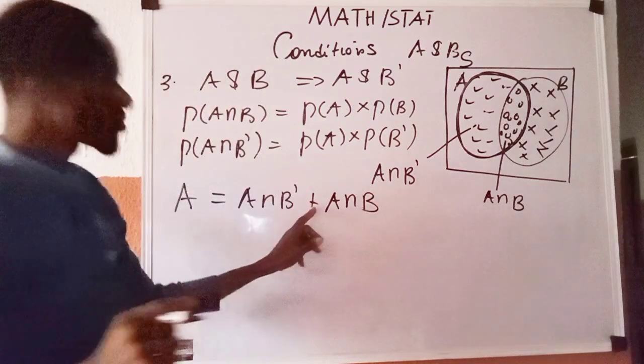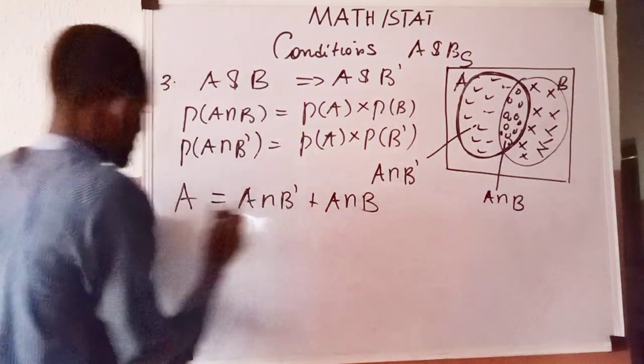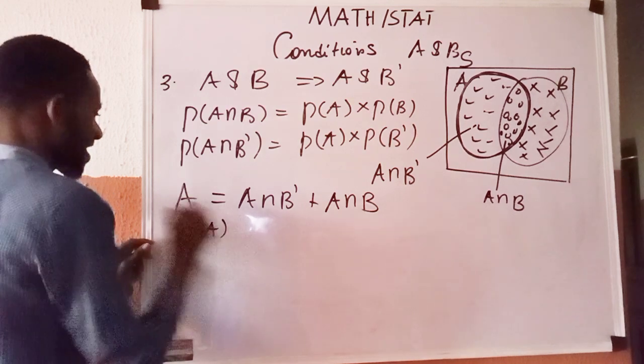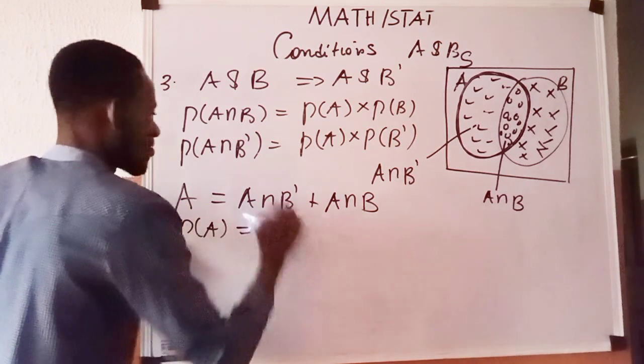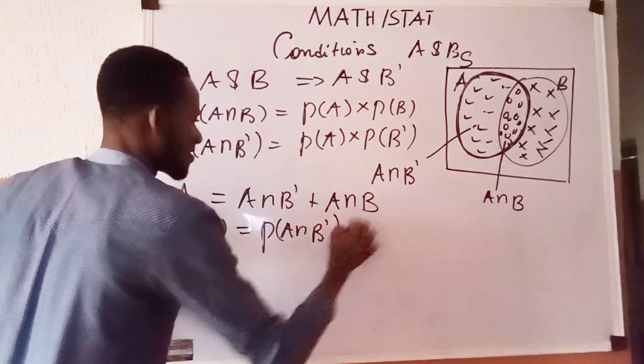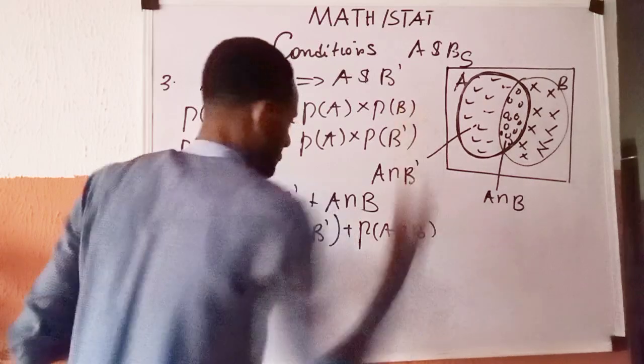This is what I have. I'm turning this into probability. I now have that P of A is given as P of A intersection B complement plus P of A intersection B.